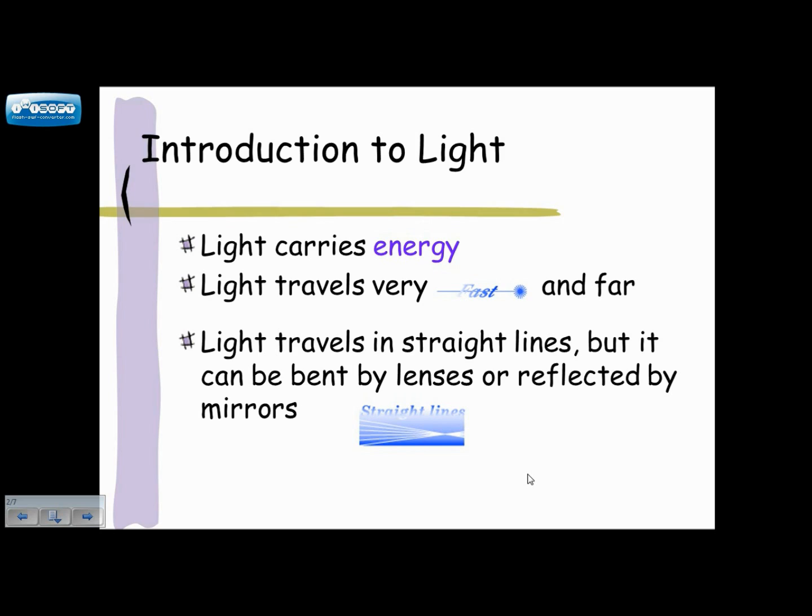It's a type of wave, and waves carry energy, not matter. So light carries energy. You can definitely feel this energy as the heat you feel from the sunlight. Light also travels very fast and very far.